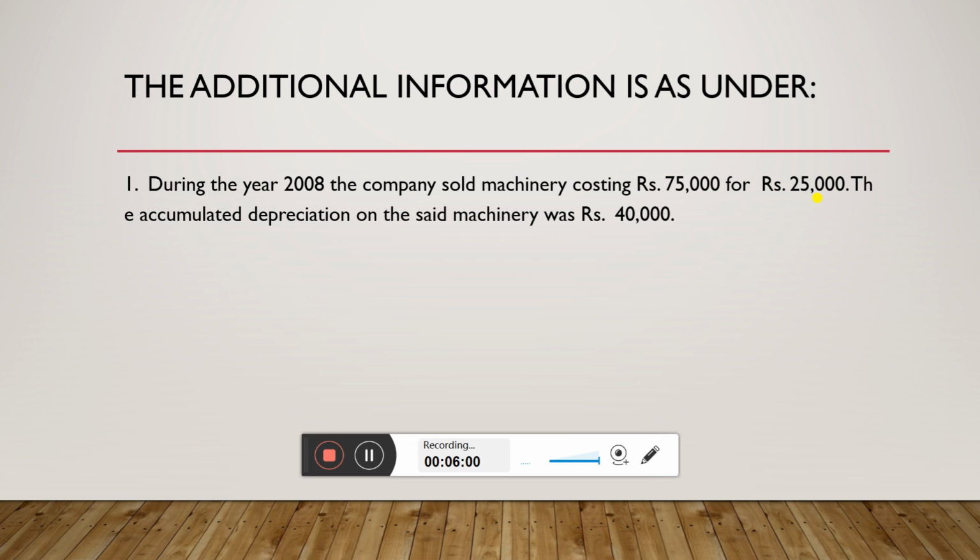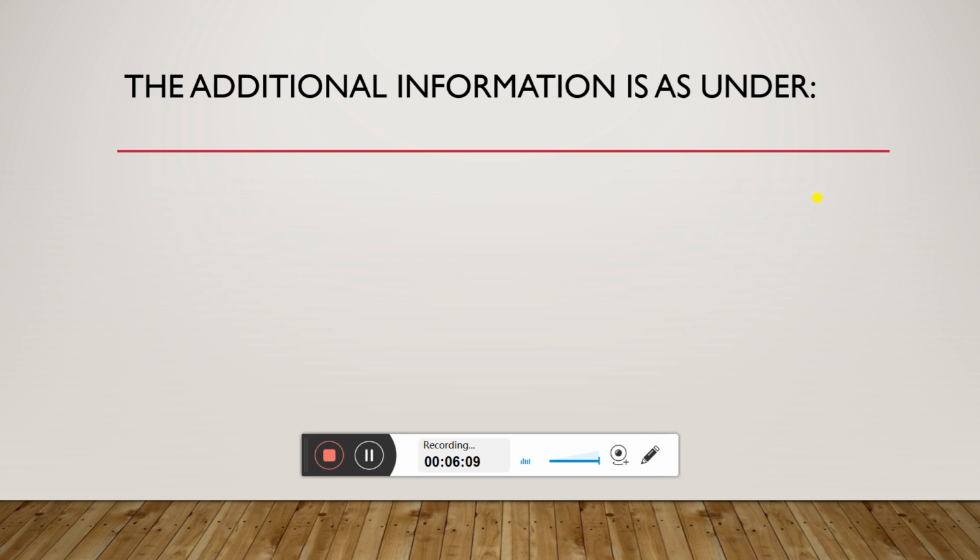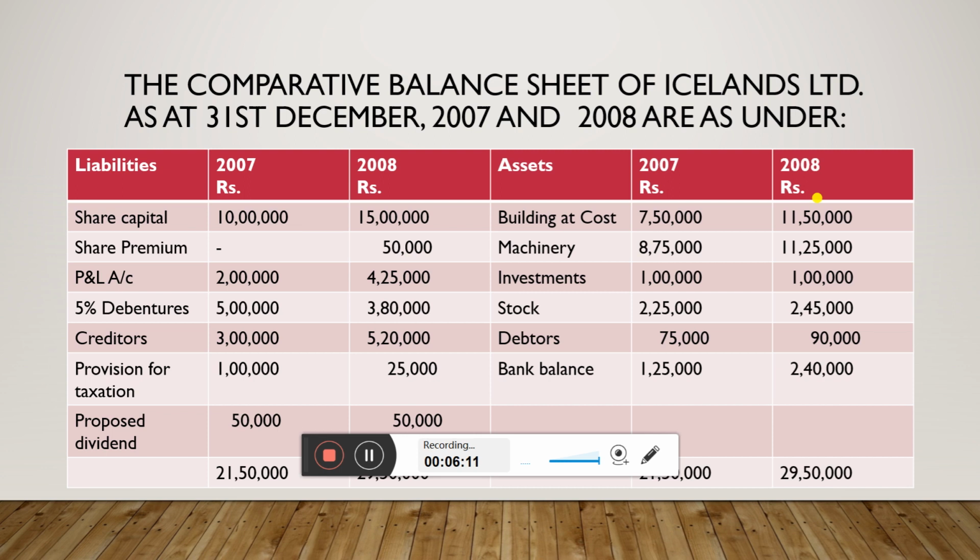There is obviously loss on the sale of machinery that needs to be adjusted in the profit and loss account. That is the reason the 2008 profit figure has been changed.